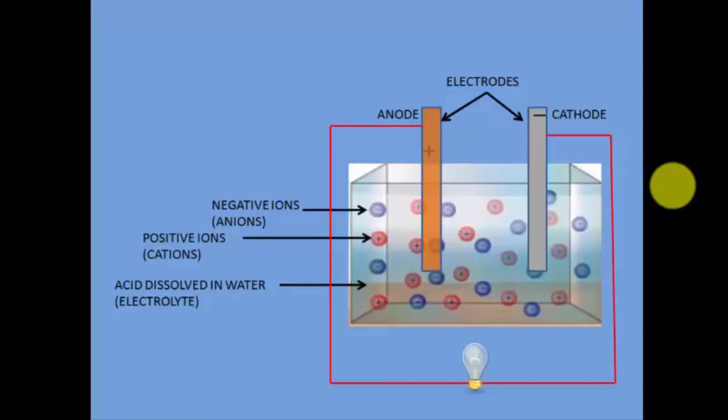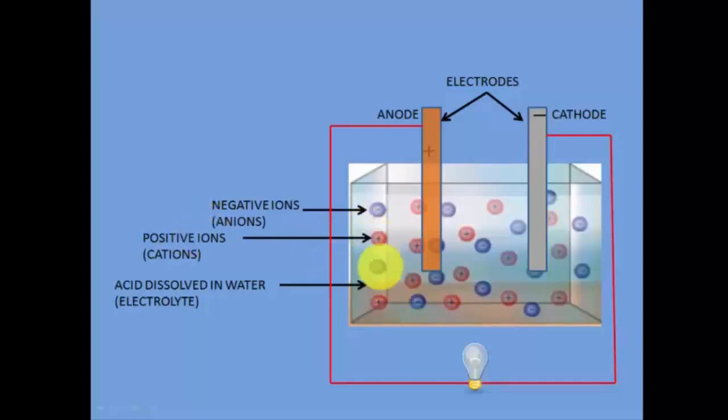So inside this box, what I have is electrolyte, and electrolyte will contain positive and negative ions. The red ones are positive and the blue ones are negative. I have displayed them with two different colors so that it is easy for you to identify the ions.